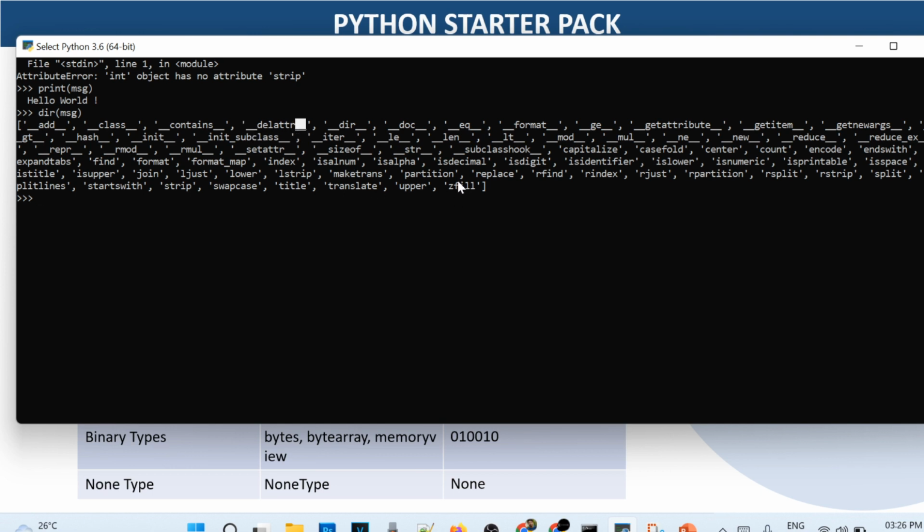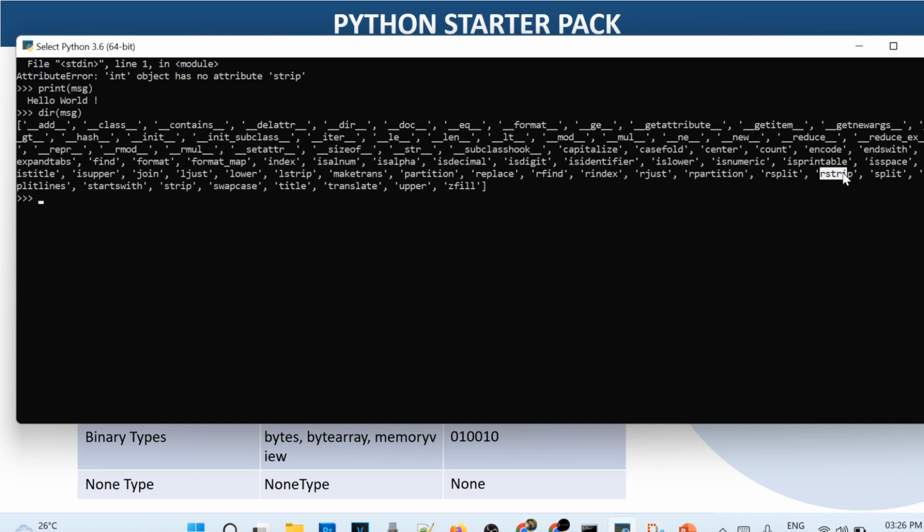We have class, contents and all. The functions having double underscores at the start and end are known as magic functions or dunder functions. But let's see the other functionalities which are available for our string class or message variable. What other functions can we apply? We can apply this upper or strip function, which we have used, right?